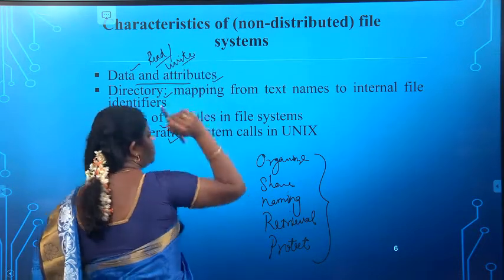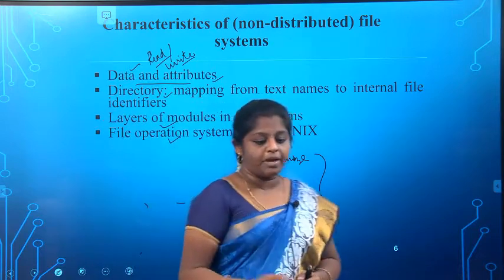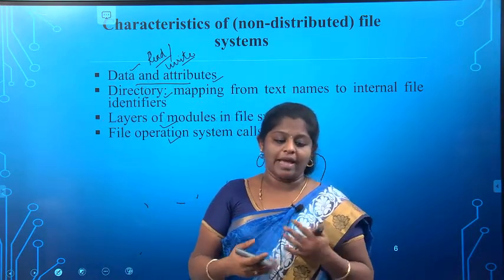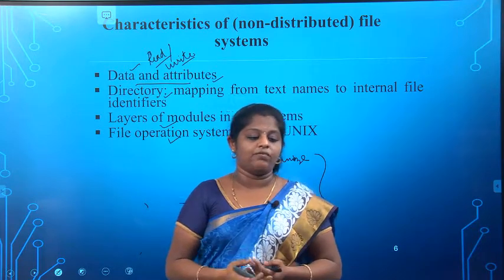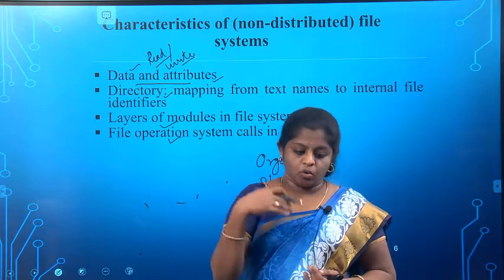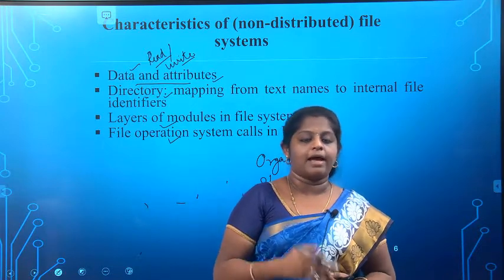Then what do you mean by attributes? The attributes are held as a single record containing information such as the length of the file, timestamp, owner's identity, file type, and access control list.